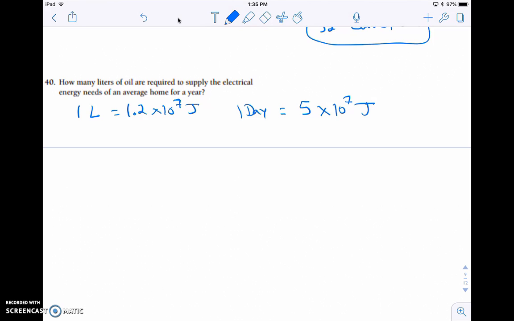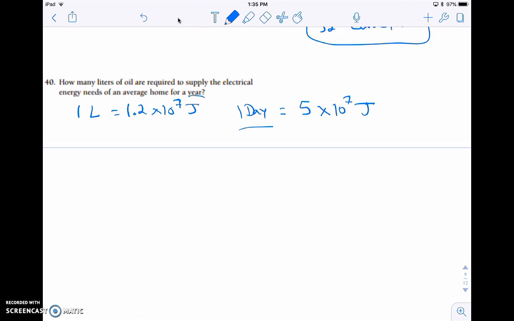And so now let's go ahead and change this from 1 day. Well, we got to go from days to years, and then we need to go from joules to how many liters of oil.